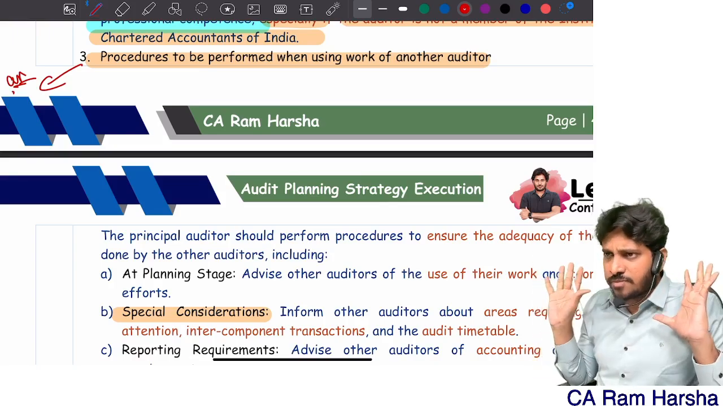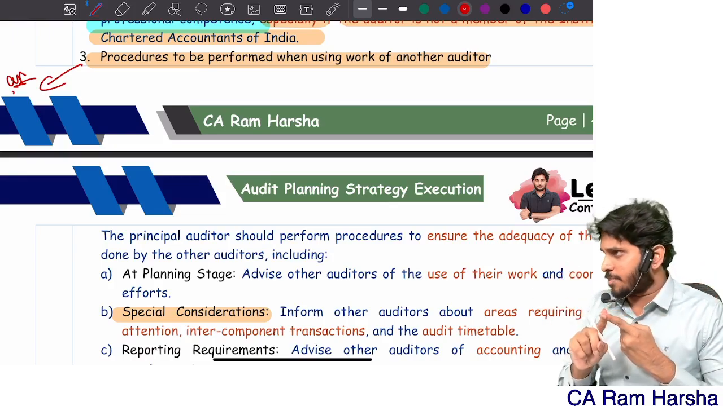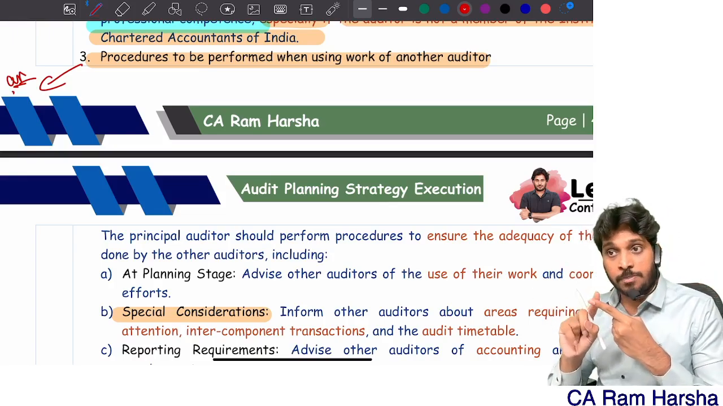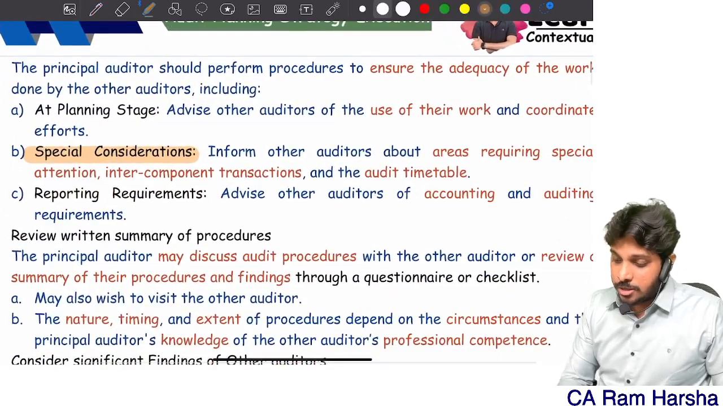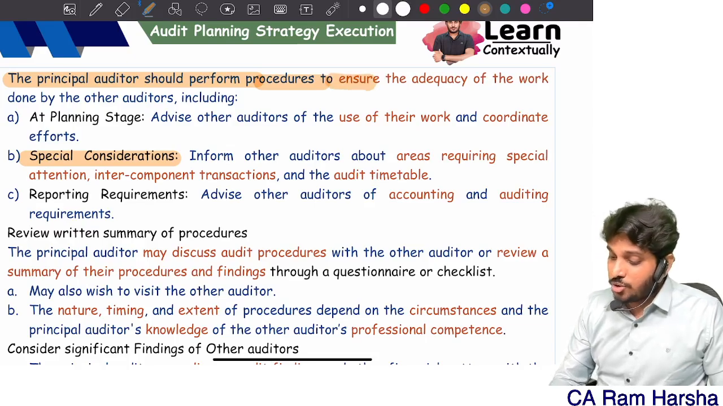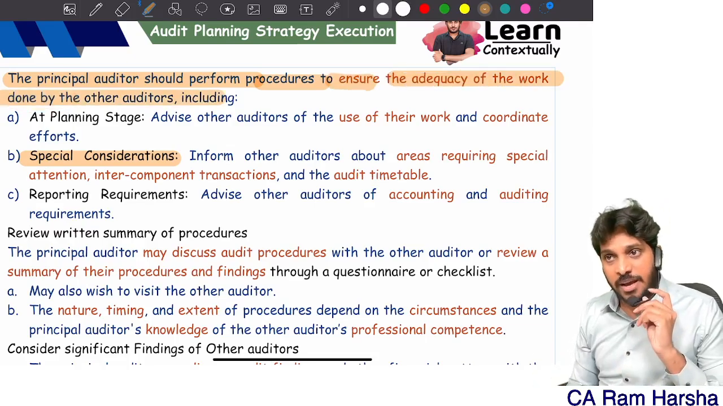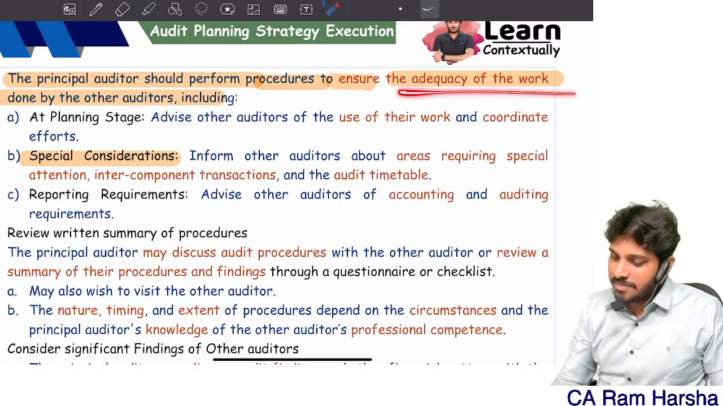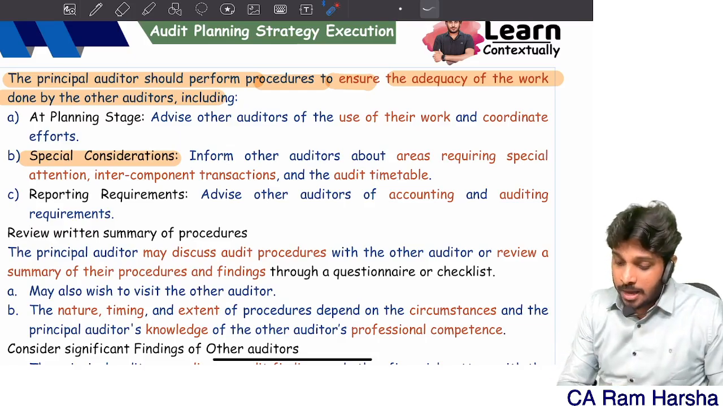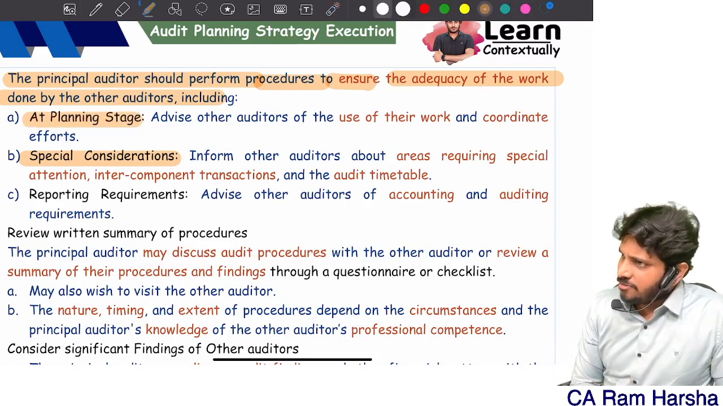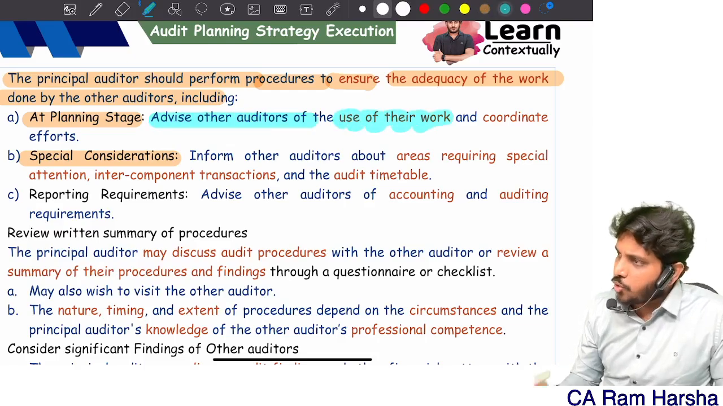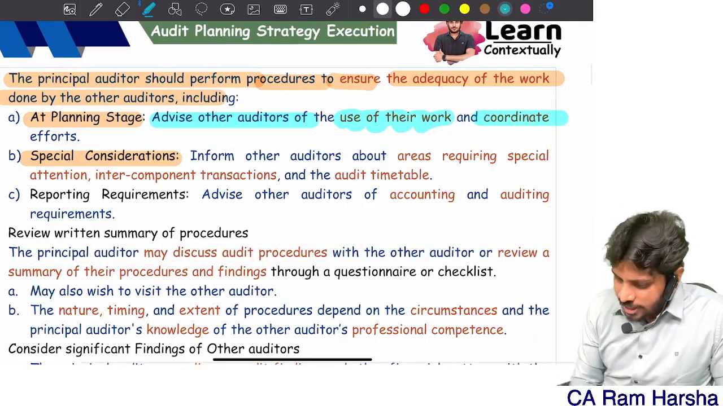First of all, you decide to use their work after assessing their competence. Now what will you perform? The principal auditor should perform procedures to ensure the adequacy of the work done by other auditors. Nothing but what? First of all, whether the other auditor's work is adequate or not, I have to verify. How? At the planning stage itself, advise them how their work is going to be used by me, and coordinate the efforts.